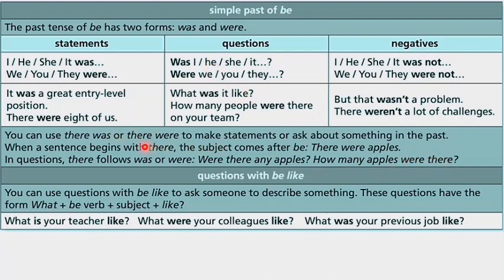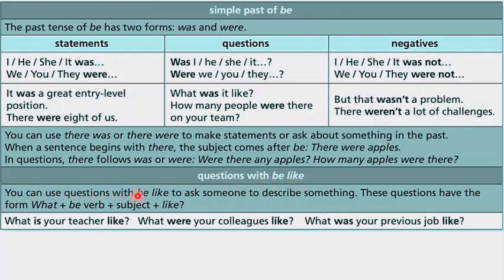For affirmative, there is, there are for present simple. There was, there were for past. So this topic is also from basic level. So this is only a review, a practice. And remember, this is maybe new for you: questions with be like.